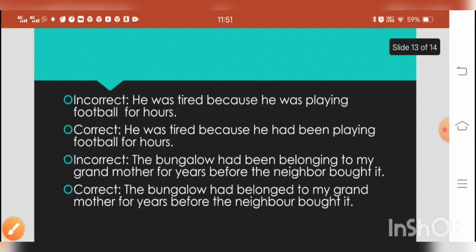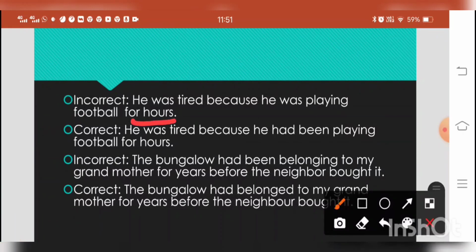More common errors. He was tired because he was playing football for hours. Again, duration of time is given, so we can't use past progressive tense. He was tired because he had been playing football. So "had been playing football" is correct. The bungalow had been belonging to my grandmother. Again, belonging is a stative verb. It can't be used in ing form. So the correct is, had belonged to my grandmother for years before the neighbor bought it.